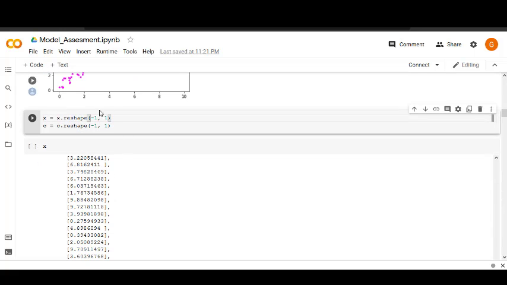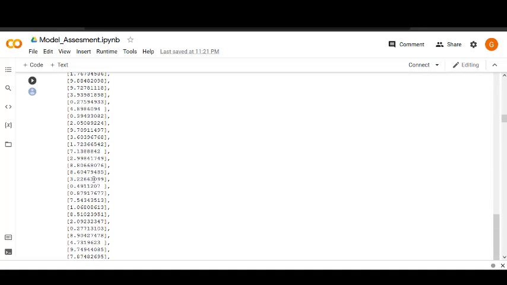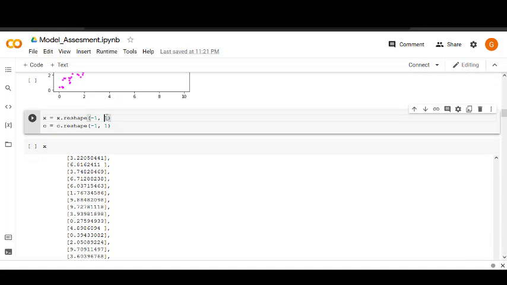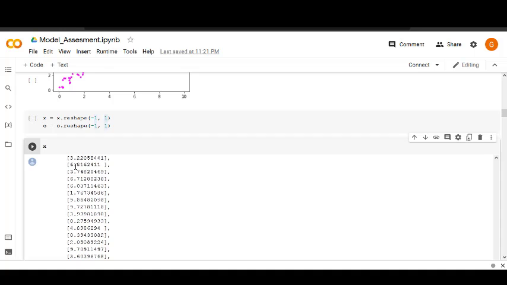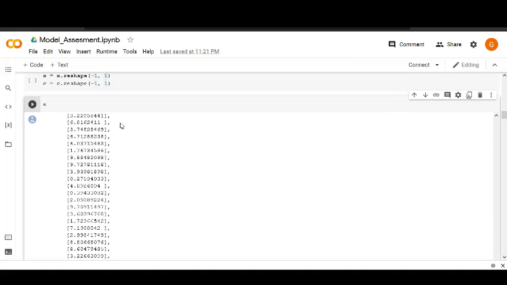As you can see, we have created 100 rows, because by default we gave 100 values in x, and only one column. As you can see, there are two brackets. Every data point is enclosed in a single bracket.